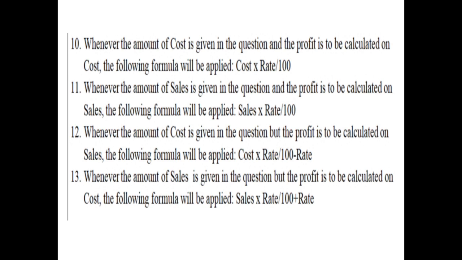For example, if the amount of sales given in the question is 20,000 and the profit to be calculated on cost is 10%, then your formula will become 20,000 of sales multiplied by the rate, that is 10, upon 100 plus rate, that means 100 plus 10, that is 110. So the formula will become 20,000 into 10 upon 100 plus 10. This is the formula which you need to remember.